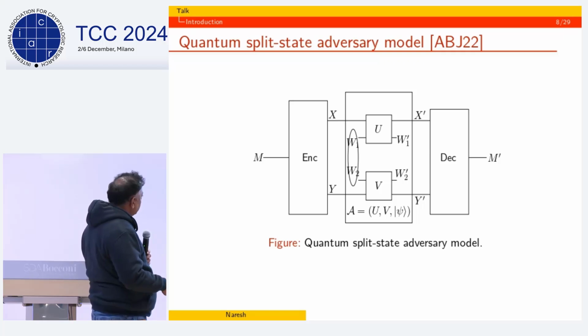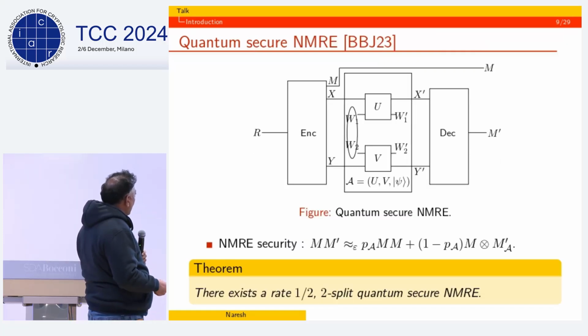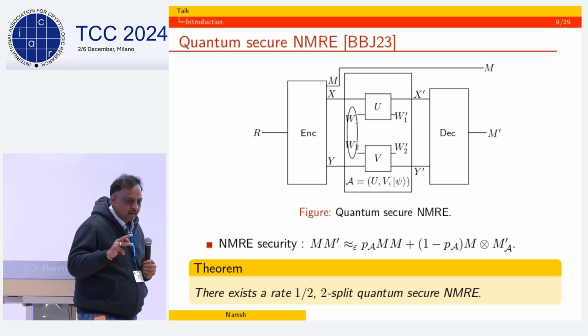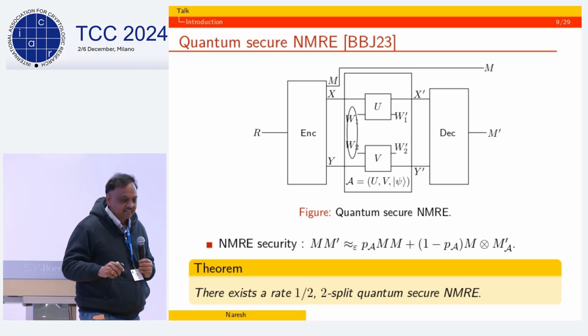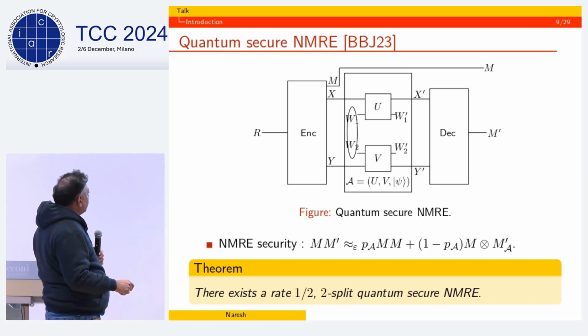In the two-split model, in other work, they present a quantum secure NMRE of rate half. This is essentially just a two-source non-malleable extractor. The security is that you have this M coming here and M prime which is decoded.